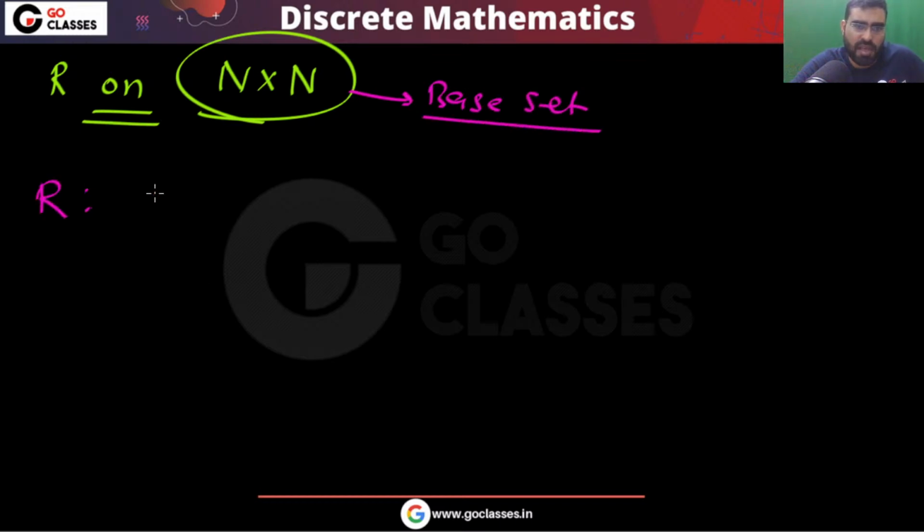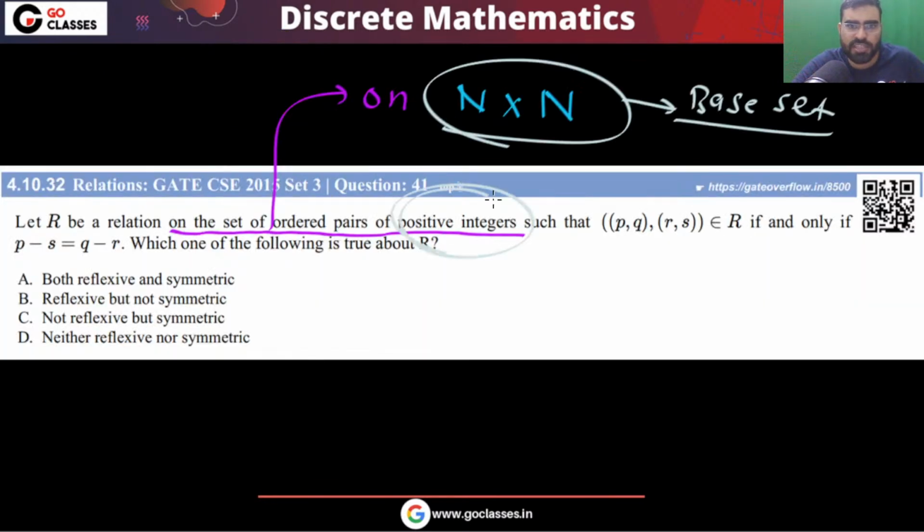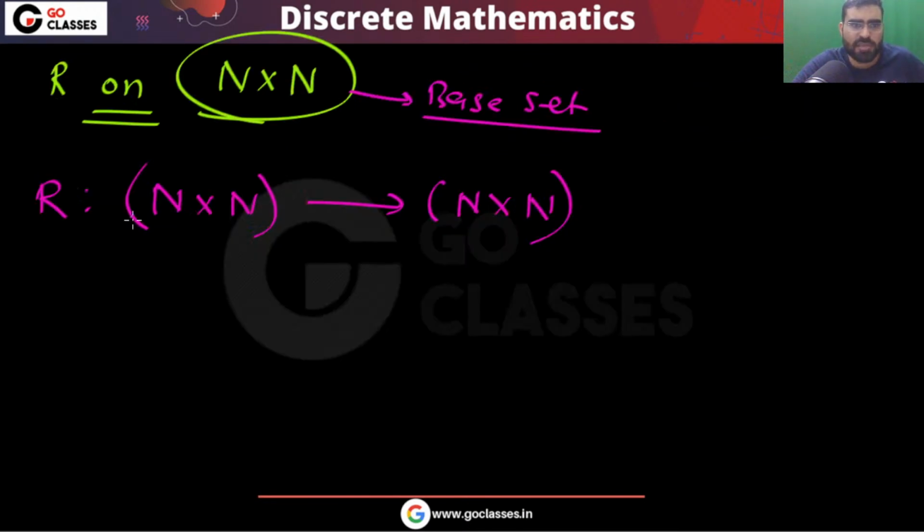It means elements of N cross N will be related to elements of N cross N, because the question is saying positive integers. Positive integers means you can say set of natural numbers.